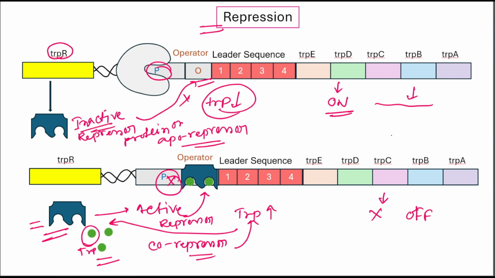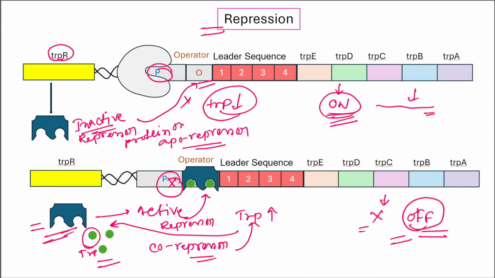So normally the operon is on and can be turned off when tryptophan is high. When the cell needs tryptophan, the operon is turned on and the enzymes for tryptophan synthesis are produced. But when the cells have enough tryptophan, the operon is turned off. This amino acid itself activates the repressor and transcription is blocked. So in the repression process, the repressor protein shuts down the operon when tryptophan is abundant. But repression responds slowly because it senses tryptophan indirectly through the repressor protein.